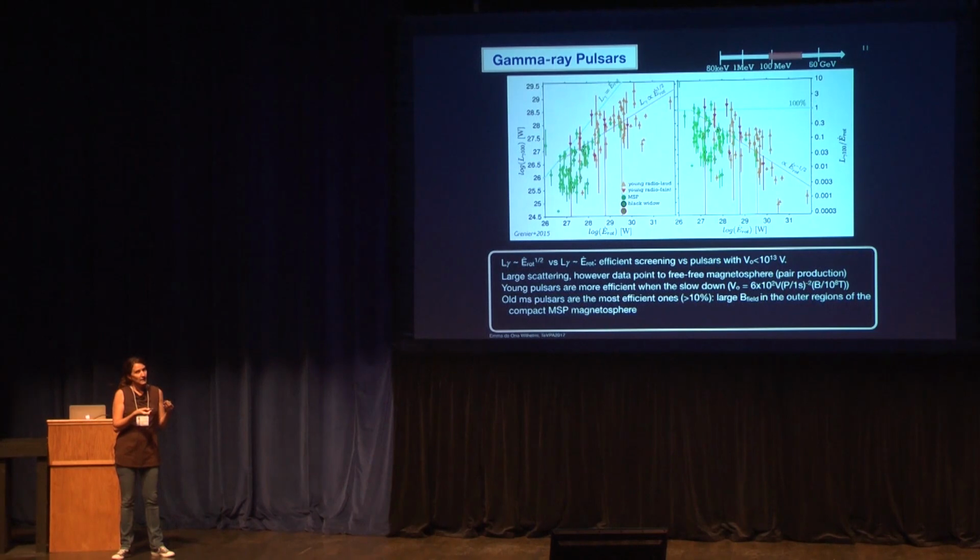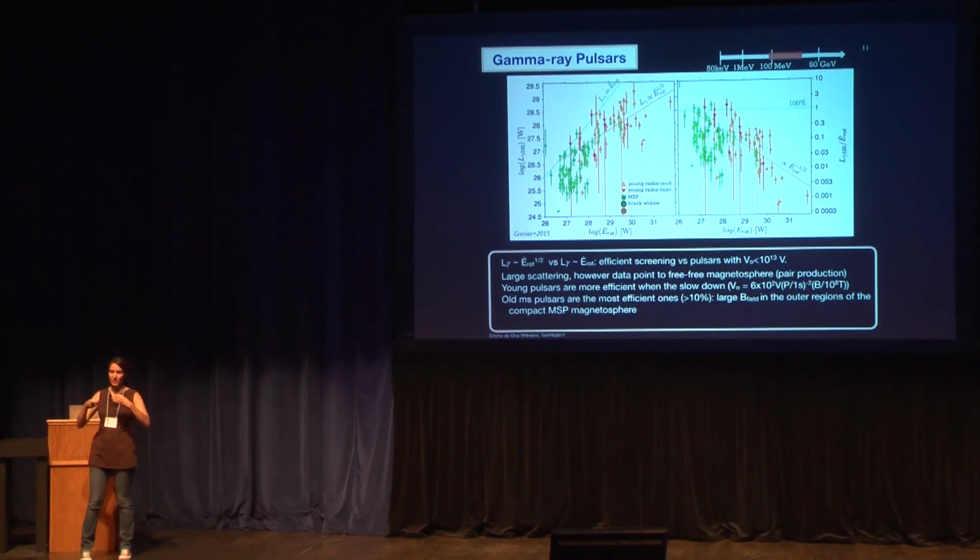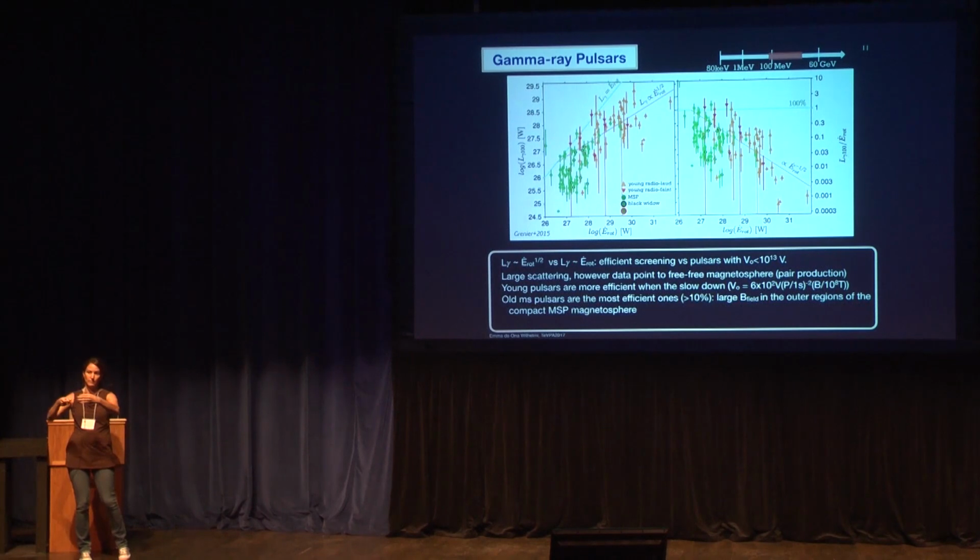Actually, the young pulsars seem to be more efficient when they're slower, meaning the potential drop is not that large, you have less screening, and then you can still accelerate more.